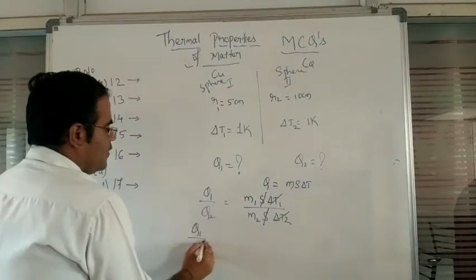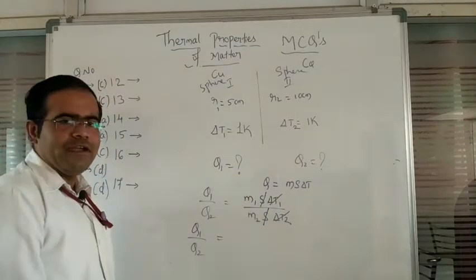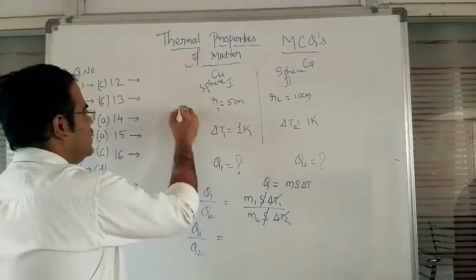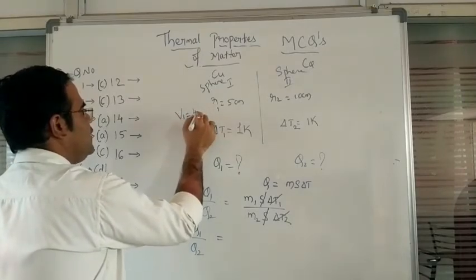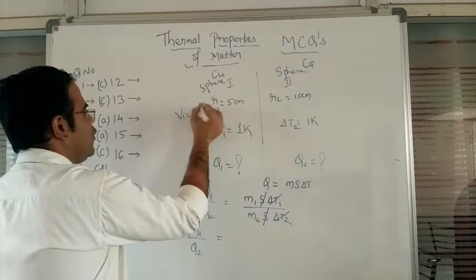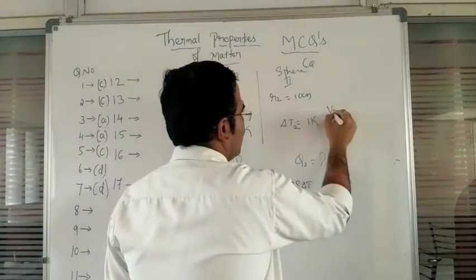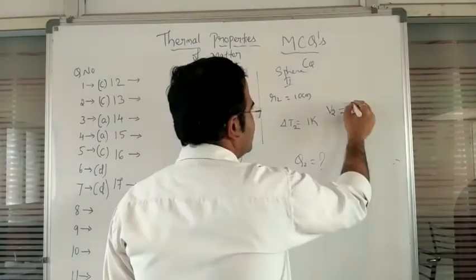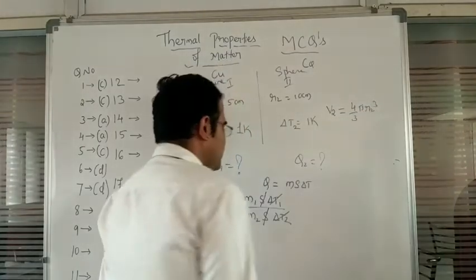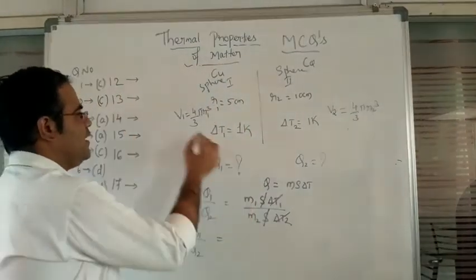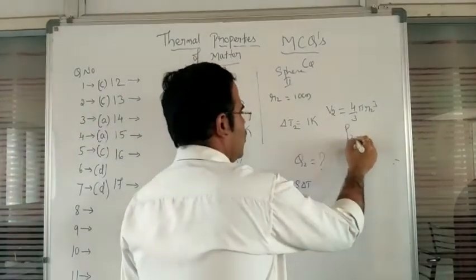Now Q1 divided by Q2, this mass can be written in terms of volume. So here the volume V1 is equal to 4 by 3 pi R1 cube, because it is a sphere. And the volume V2 is equal to 4 by 3 pi R2 cube. So now we will substitute. Now the density, here rho 1 and here density rho 2.